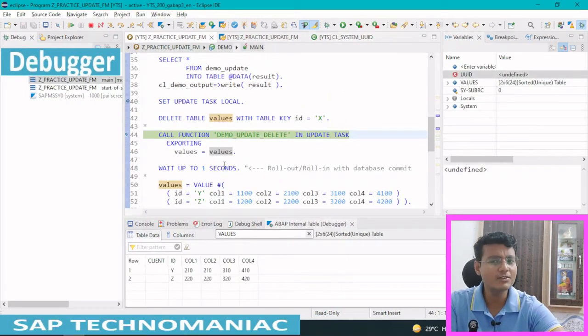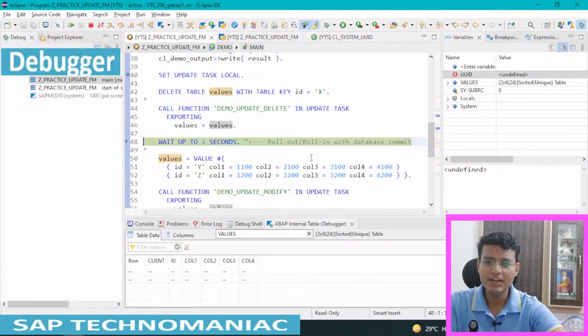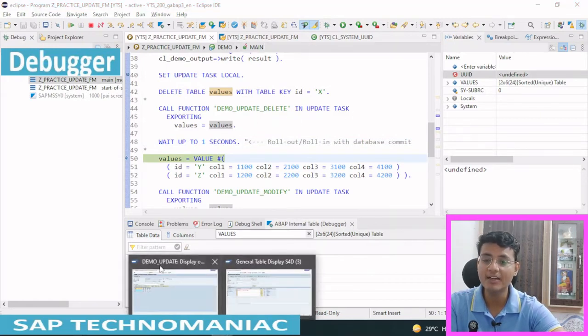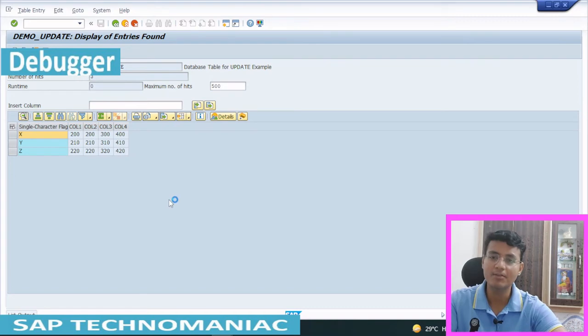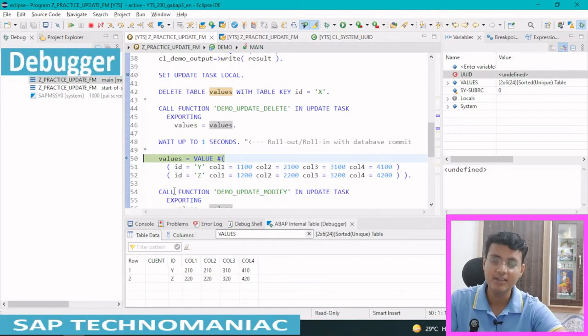But here this function module didn't execute. This is an SAP system program, it is handling this, no need to worry. It is sending this internal table data to ABAP memory. After the commit work, when the actual function module executes, it will get the data from there. Okay, let me do F5. An implicit database commit will happen. Since we already did it in update task, there will be no impact here. The same data will be available because we are not writing the data.